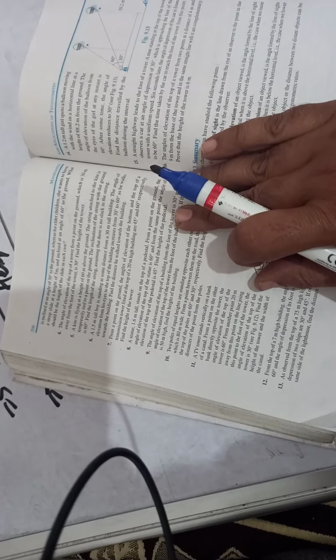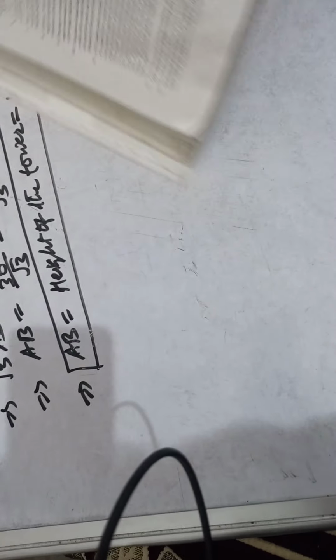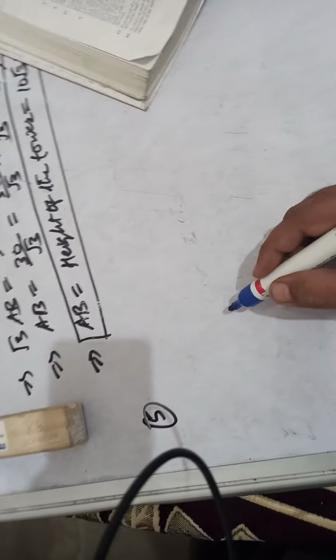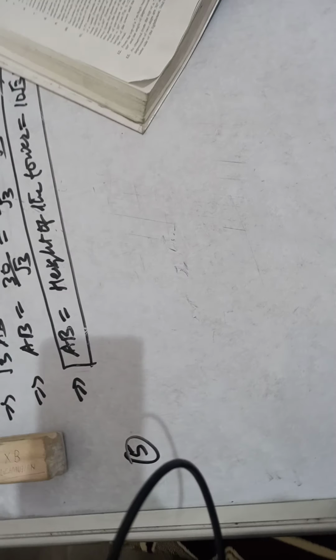Assuming that there is no slack, when there is no knot, that is, there is no slack in the string. Okay children, let us see the question. Draw this figure, for the figure is very much important. Question number 5. A kite is flying at a height.